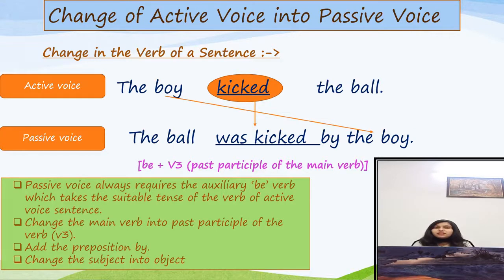So what we have learned here? We have learned that passive voice always requires the auxiliary be verb, which takes the suitable tense of the verb of active voice sentence. The second is change the main verb into the past participle of the verb, V3. The third is add the preposition by, and the last one is change the subject into the object. So these are the basic rules to change the sentence from active voice to passive voice.